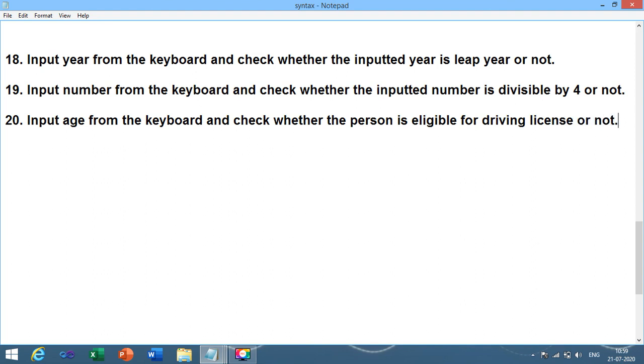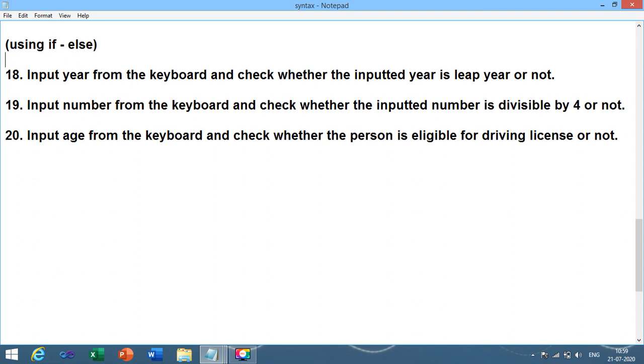Let me repeat once again, these 3 programs you need to write in your rough book. In tomorrow's session I am going to teach you these 3 programs related to the if else. Let me clarify over here: using the if else syntax you need to develop these 3 programs. Then we will switch to the if else ladder.